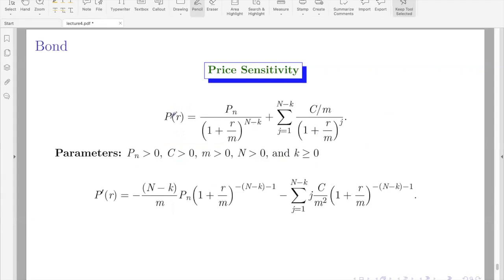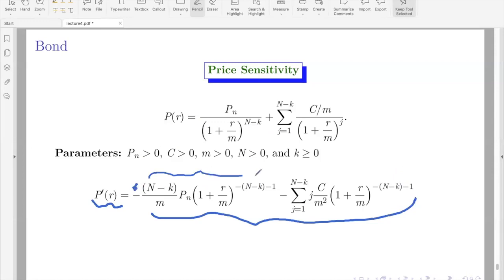Now what you do, you differentiate P with respect to R. Okay, so you can directly differentiate it and you can see that the derivative comes like this. And you see there is a minus sign here and the entire term is positive. You assume everybody is positive practically, that is what happens. And similarly, there is a negative sign here and everything else is positive. Therefore, this entire thing is negative.